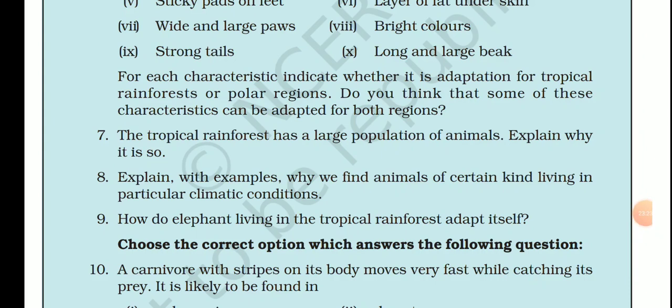Similarly, the red-eyed frog living in tropical forests has sticky pads so that it can climb the trees easily.